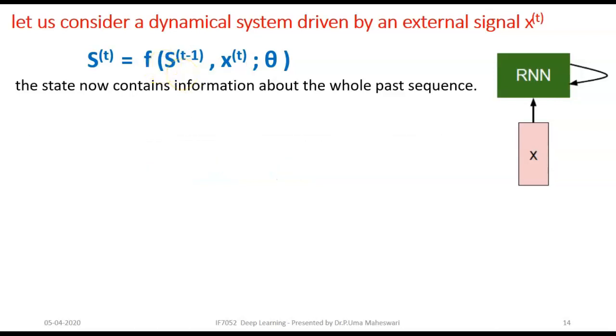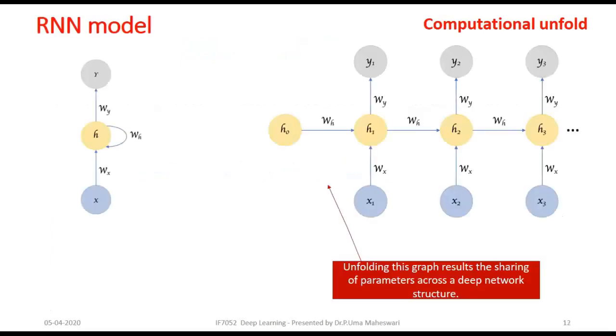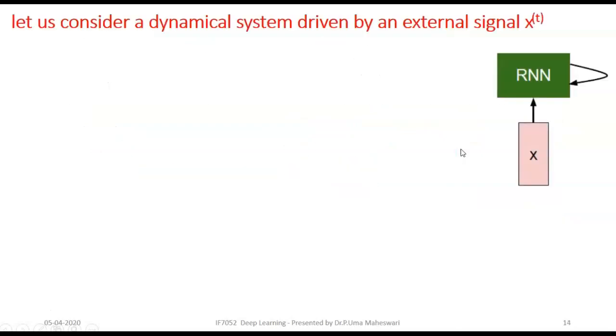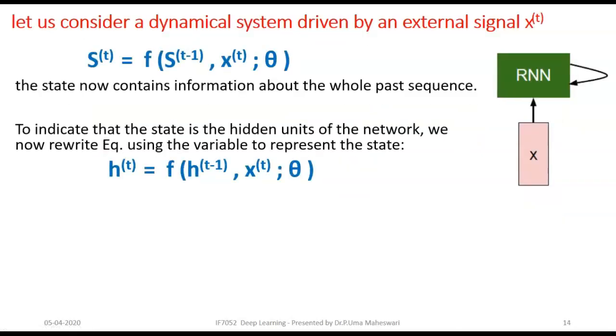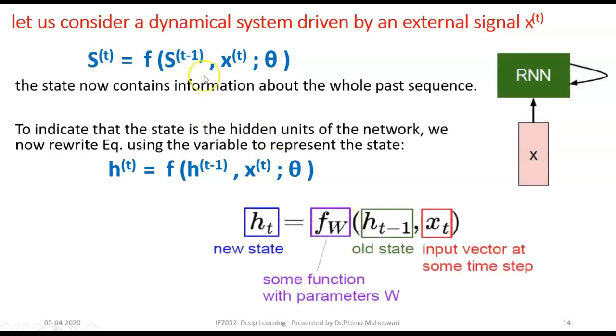So why? Because when you come to this case, the state here is represented by a hidden node. That's why it's given like this. This notation is rewritten as h of t, the hidden node. The hidden state of t is a function of the hidden state at time t minus 1. Right? So every hidden state takes input from its previous state as well as the current value.